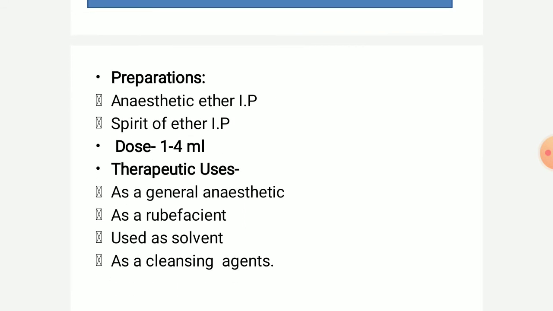Then preparations: anesthetic ether, spirit of ether. Dose is 1 to 4 ml. Therapeutic uses are: it is used as a general anesthetic and rubefacient.